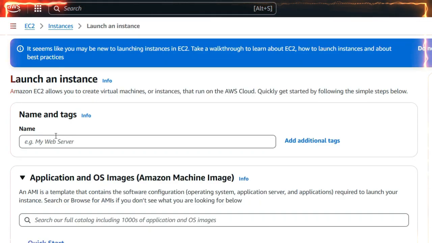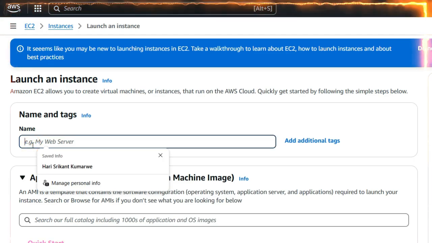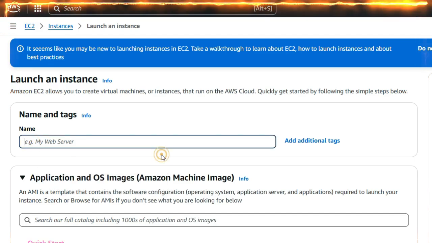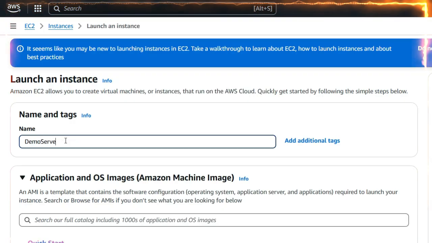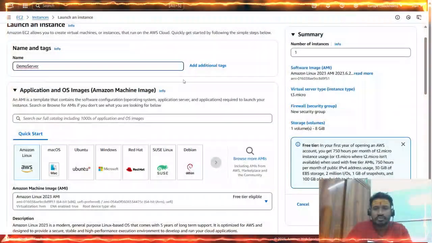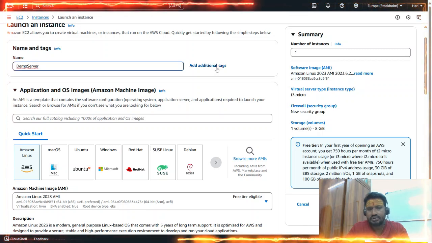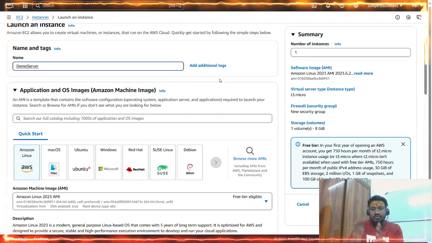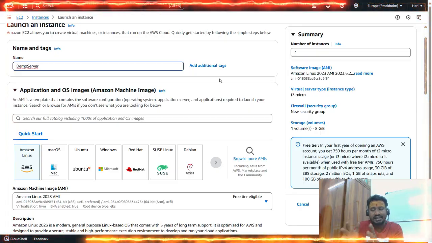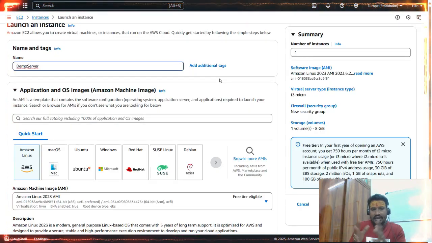For example, I'll go with a demo server. If you want to add any additional tags, we can add them here. For example, I may have demo server 1, demo server 2, so I can identify them by using some tags.